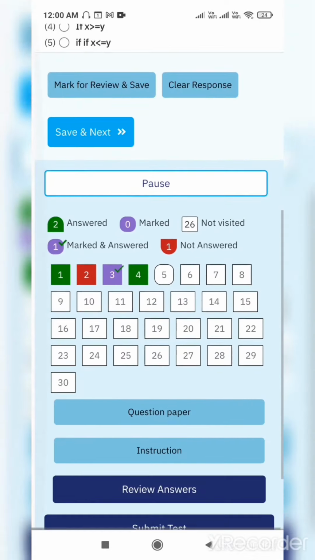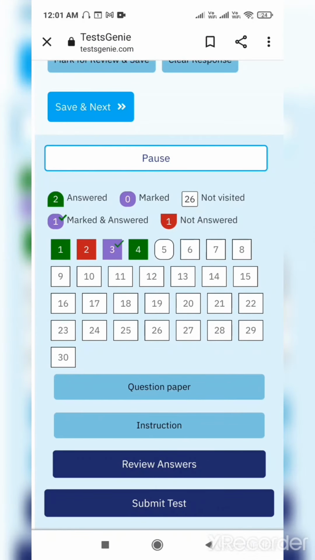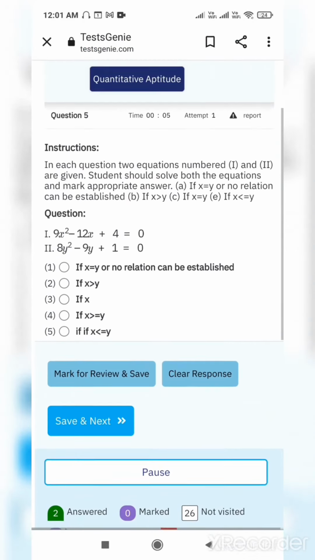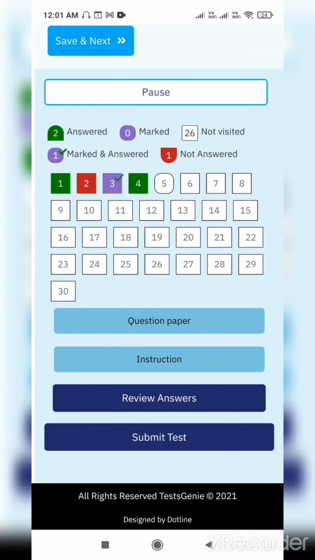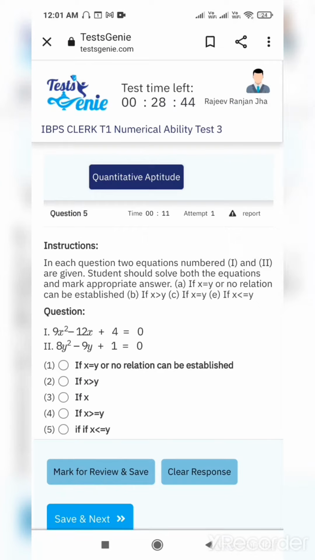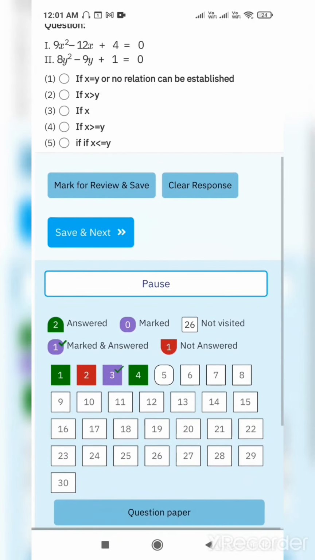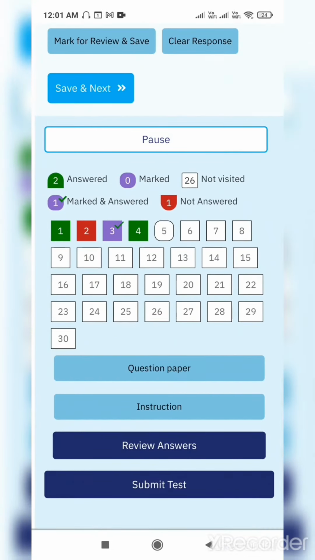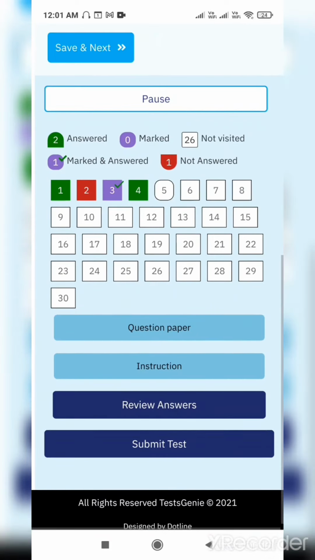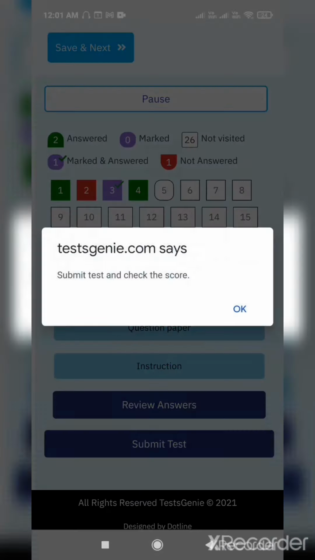Now I am not solving, but I am just showing you. So the fourth becomes like this. Once I reach the 30th question, then what I will do... and you see the best thing, the timer is just going on, 28, 43, 42. You can see your time and you can plan your response accordingly. Anyway, I'm not in the mood to solve this question paper. I just submit the test and check the score.